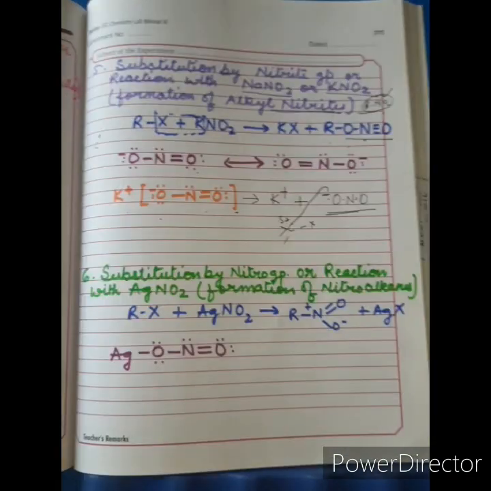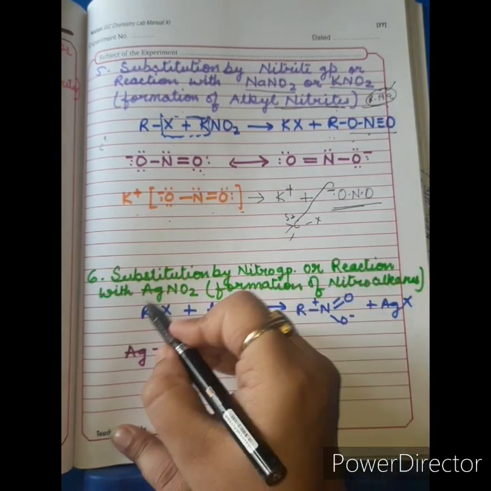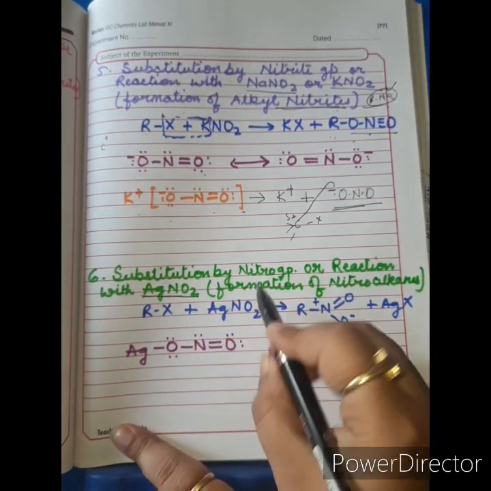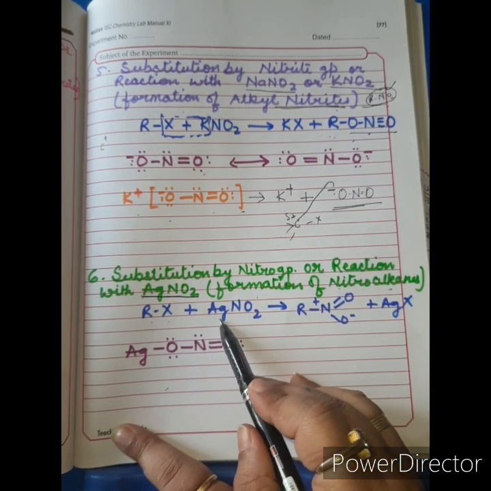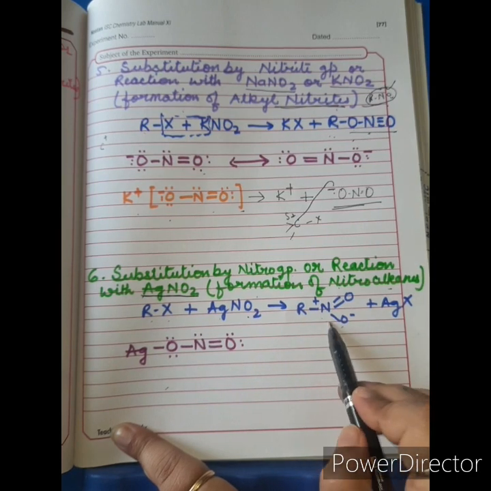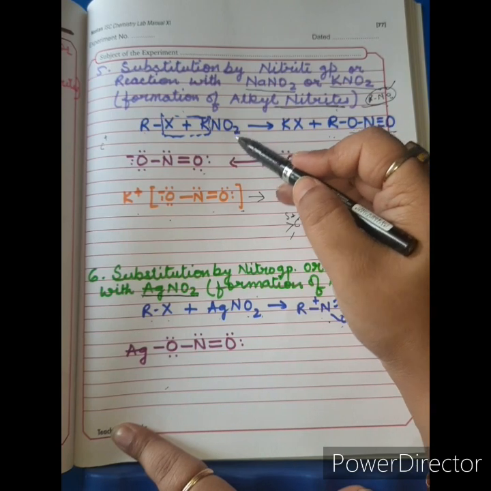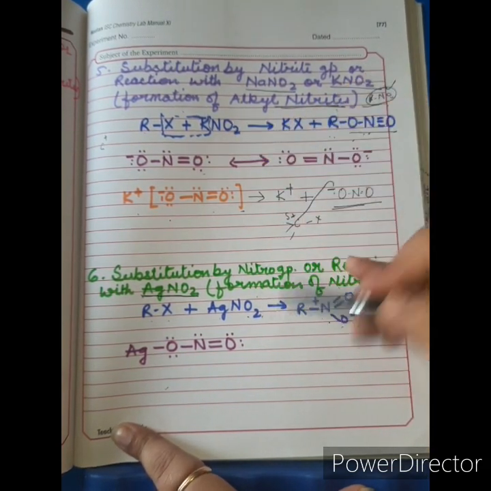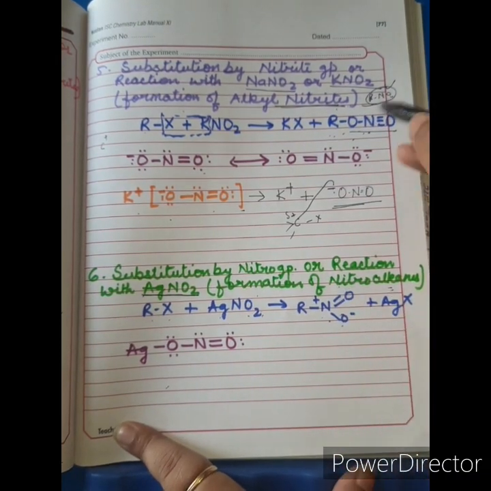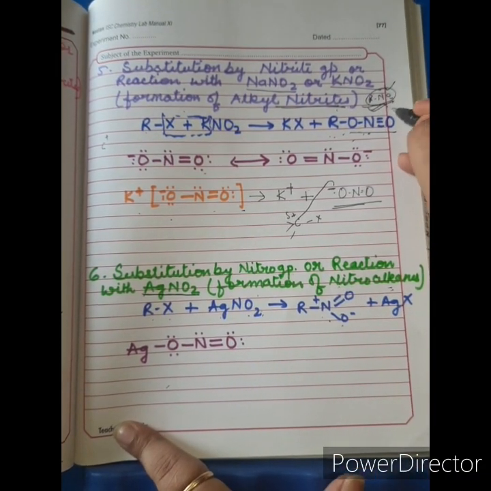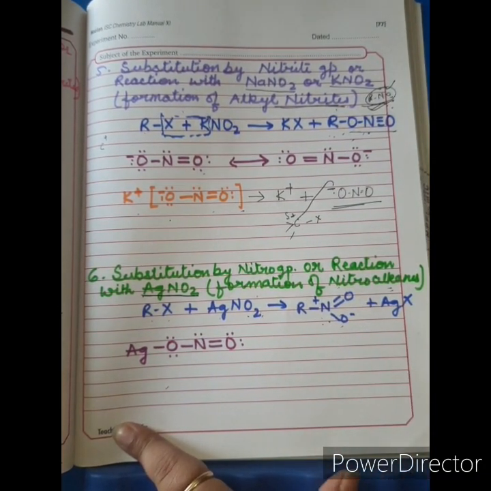Now we have the sixth reaction, substitution by nitro group, or reaction with silver nitrite, which gives nitroalkane. In this reaction, the alkyl halide is made to react with silver nitrite, where nitroalkane is formed, not alkyl nitrite. See, the metallic nitrites are similar, but in one reaction we get alkyl nitrite, in the other reaction we get nitroalkane. Now let us see why here alkyl nitrites are not formed and only nitroalkanes are formed.